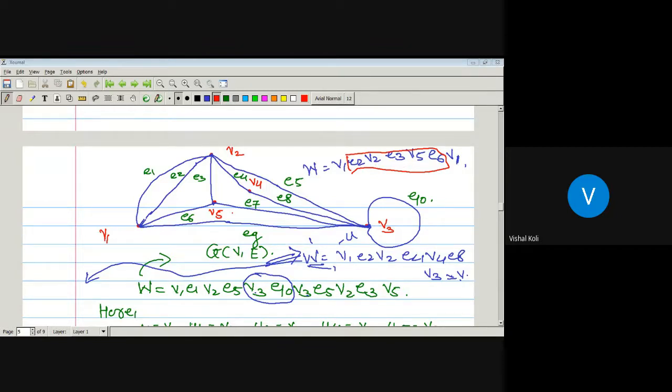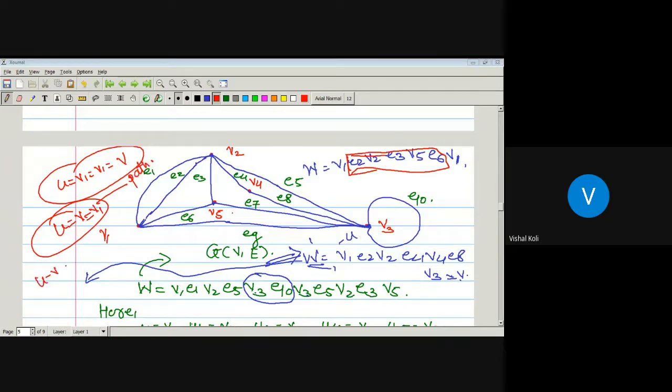So just remove this path, then we will get a single vertex U which is equal to V1, which is V. So this is nothing but a single vertex. Now this one is an open walk since there is only one vertex, and there is no repetition of vertices, it means it is a path. So what is a UV path? UV path is nothing but vertex V1 to vertex V1 itself, having length 0.